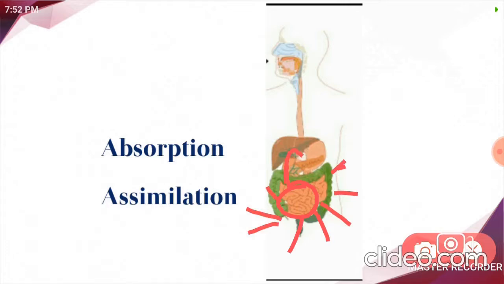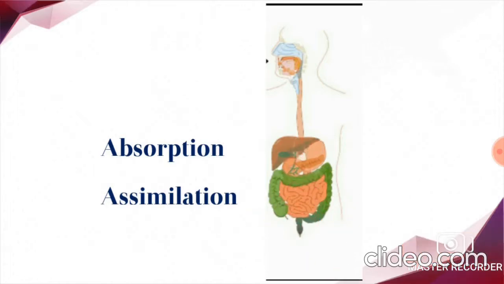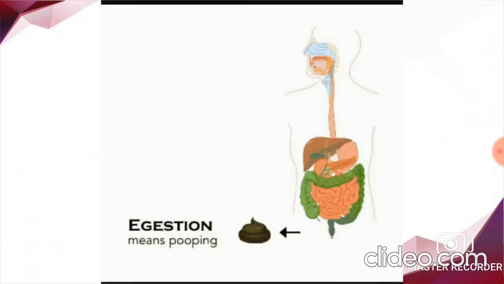And after the absorption, we are going to have the assimilation process. Absorbed food is utilized by the body for growth and formation of other parts of the body. This is what we call assimilation. After the assimilation, the final step is egestion. Egestion is a process in which undigested food is removed from the body, from the alimentary canal. Children, this is the whole process of digestion.